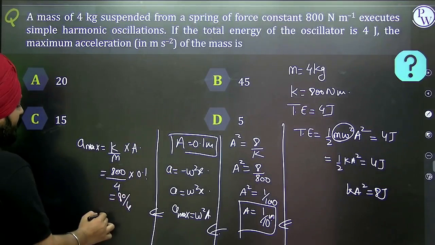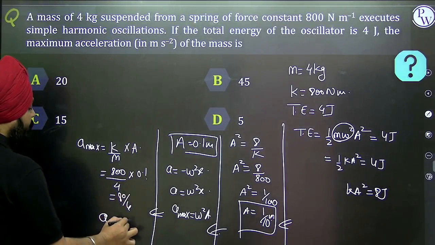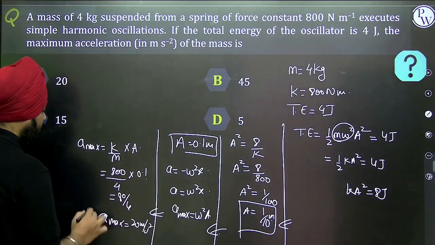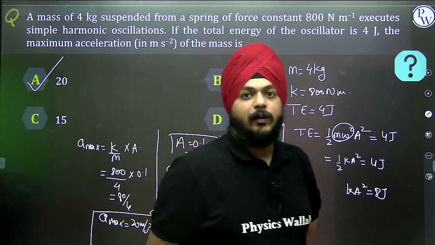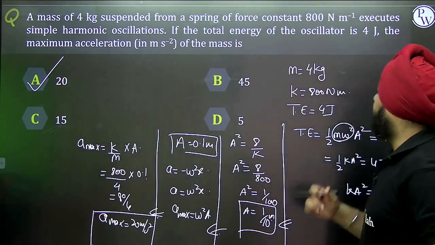The maximum acceleration is 20 meter per second square. A is the perfect answer for this. This includes the fundamentals of SHM and total energy.